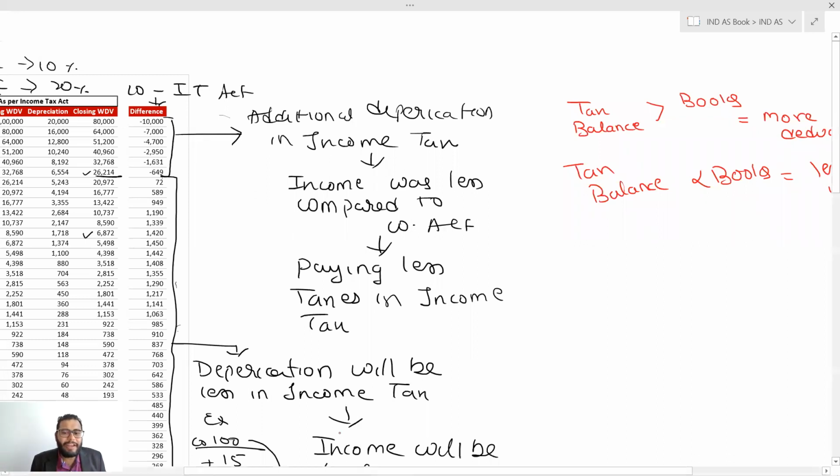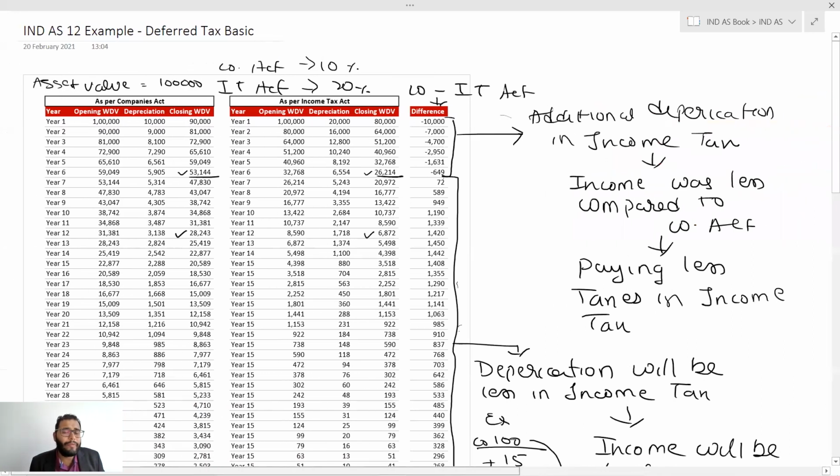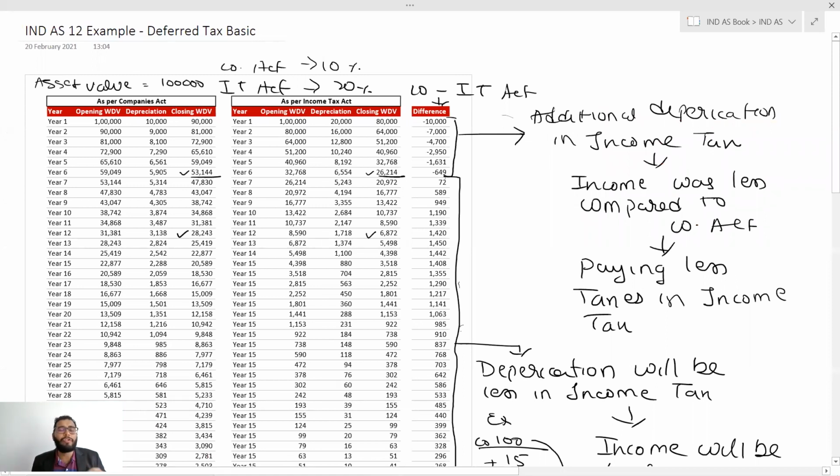And how much are we deferring? Someone will ask, are we deferring the same amount? For example, there was 100, we deferred this 100 to the future periods. Is it the same amount we are deferring? The answer is yes. Why? Because your asset value is 1 lakh only. You will not get a single penny more deduction in either income tax or company law.